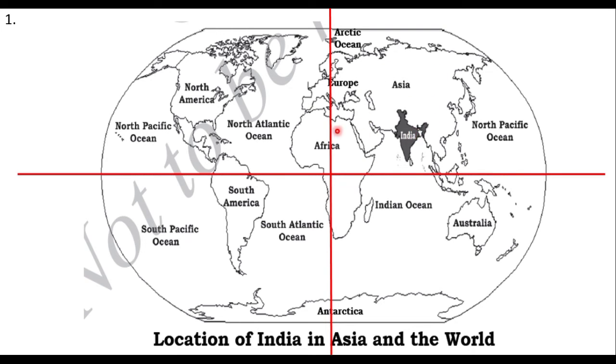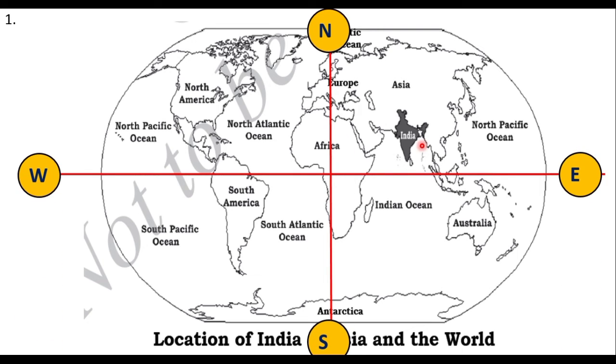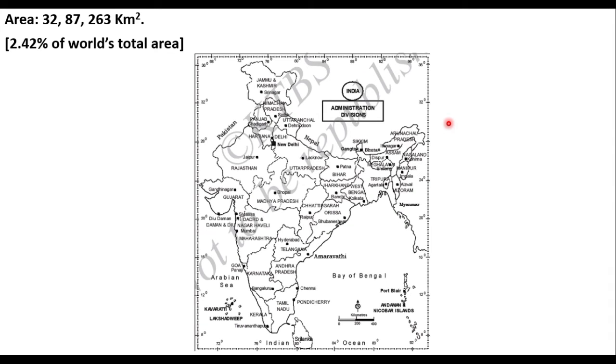India is completely located in the northern hemisphere and also in the eastern hemisphere. If this is the west and this is the east, north, south, therefore India is located in the northern hemisphere and in the east central part of the eastern hemisphere, right? This is all about the location of India in the world. Here he is talking about the central part of the eastern hemisphere. So let's move to the next chart.